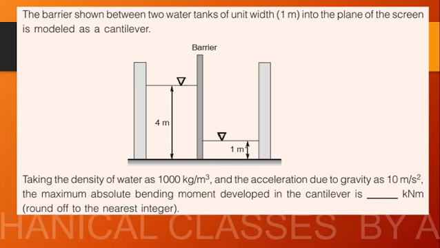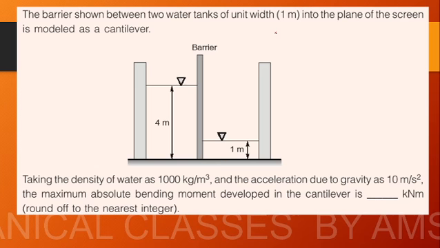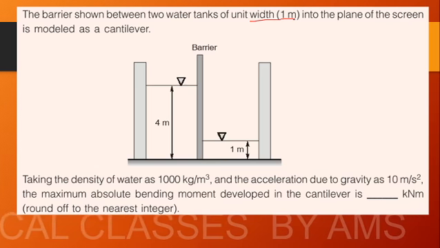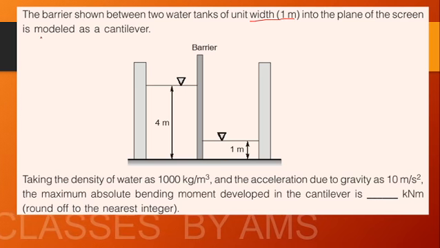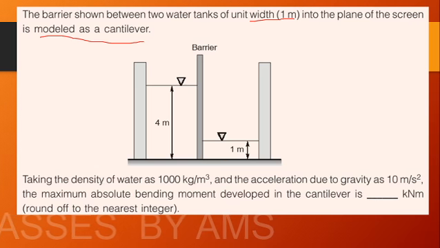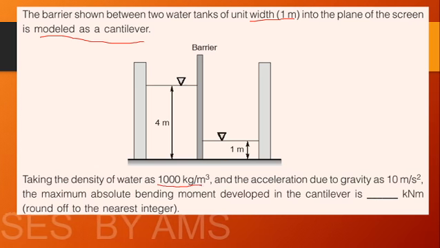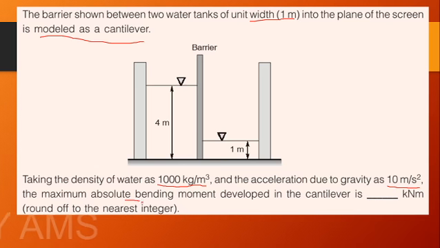So we'll be calculating. The width of the barrier is given as 1 meter. Treating the beam as a cantilever, taking the density of water as 1000 kilogram per meter cube and acceleration due to gravity 10 meter per second square, calculate the maximum absolute bending moment. We have to calculate the bending moment. That's why I told you it's a question from shear force and bending moment. We have to calculate the maximum bending moment developed in the cantilever in kilonewton meter. Again, it's a 2-mark question.